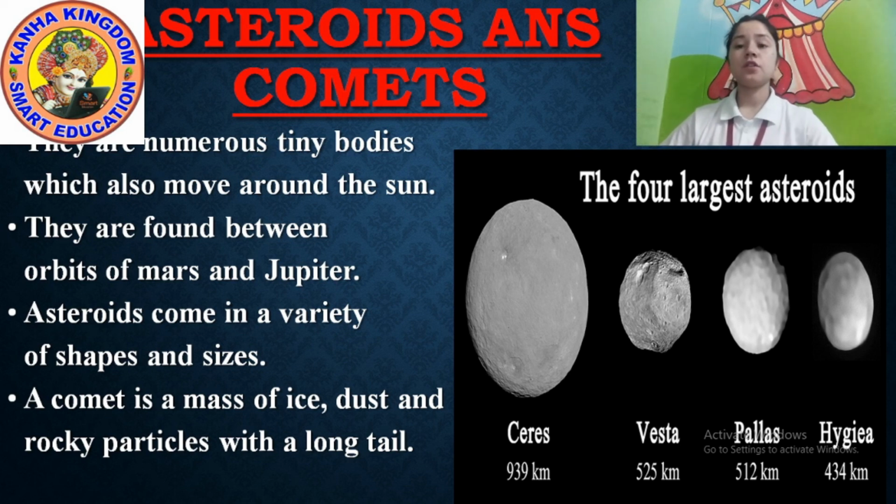Okay. Listen carefully. Asteroids and comets are all rocks, metals, tiny particles, dust and ice, which are found in the solar system. They also move around the sun. We find them in the orbit of Mars and Jupiter. Okay, so this is all about asteroids and comets.